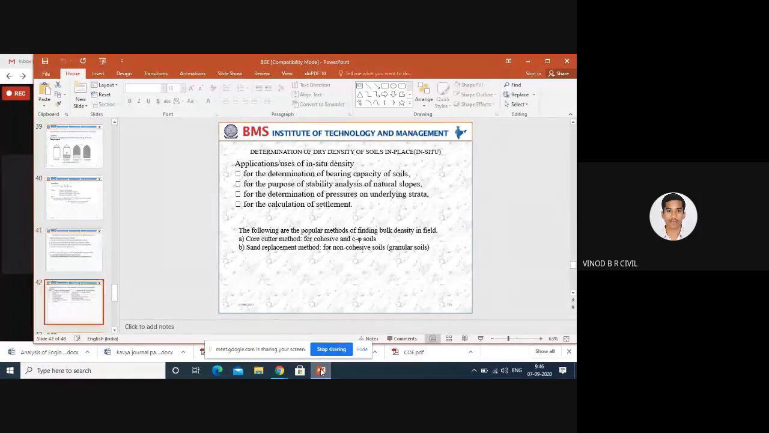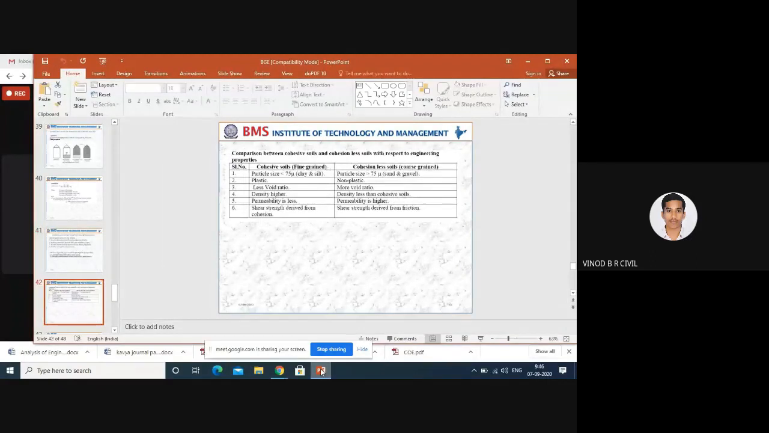What is the comparison between the cohesive soil and cohesionless soil? In the examination, you can expect 5 to 6 marks. What is the difference between cohesive soil and cohesionless soil? Cohesive soil is nothing but a clayey soil. Cohesionless soil is nothing but a sandy soil.